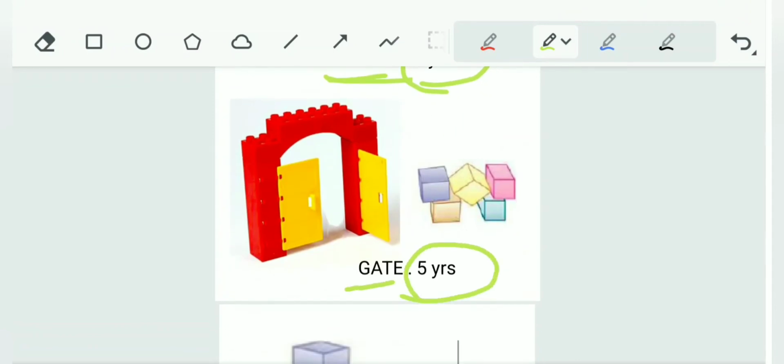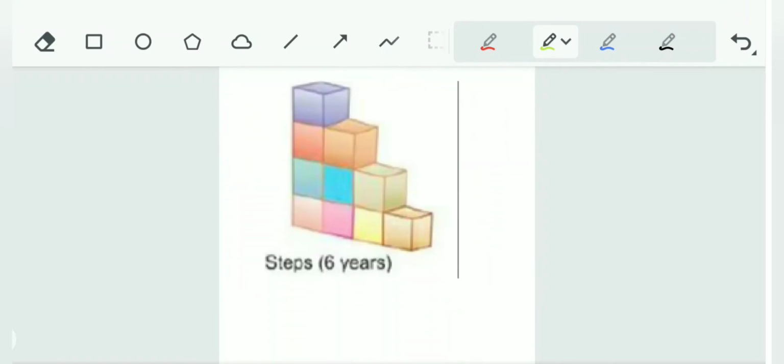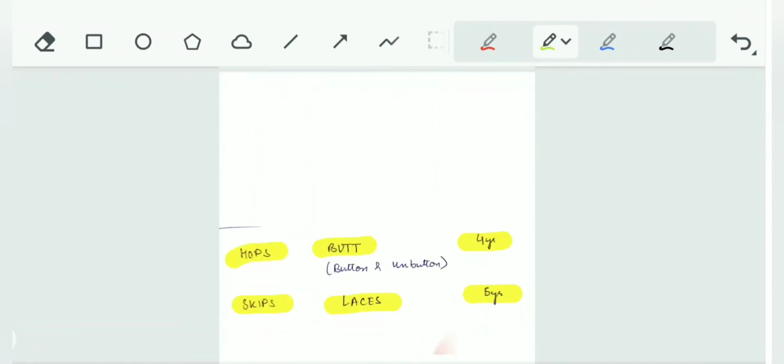I already told the mnemonic for gate. Your wife is like 5, so if you skip the breakfast, wife will block the gate. So block and gate, wife forms a gate, so at 5, gate. Now steps or a staircase is made at 6 years.